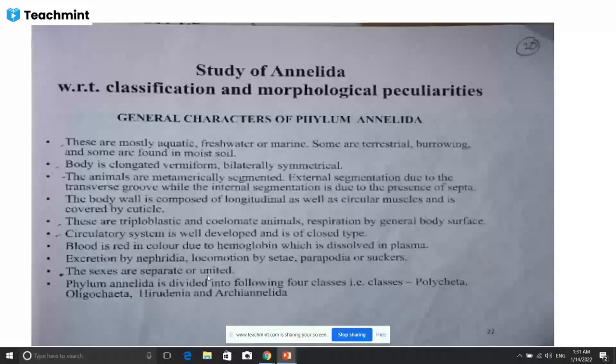So this phylum Annelida is divided into the following four classes: Archiannelida, Polychaeta, Oligochaeta, and Hirudinea. These are the several classes which belong to this phylum Annelida. Actually, for Polychaeta, one example we will discuss here, that is the leech.